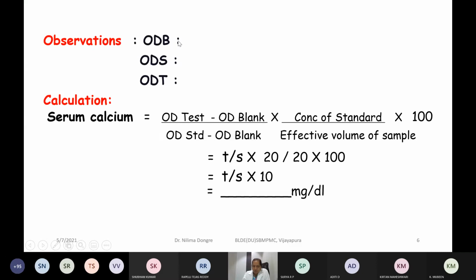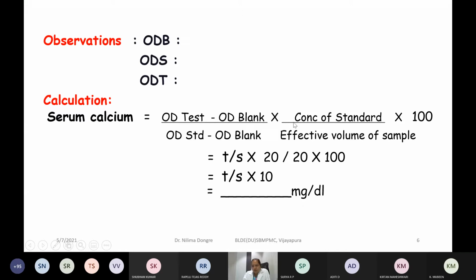Remember, this additional intensity we are going to subtract from that of test and standard. So this step is OD of test minus OD of blank upon OD of standard minus OD of blank. That means now both will be equal, or you can say uniform. We are doing subtraction of blank reading from both test as well as standard. So all the uniform experimental conditions will be maintained here. And then that also is followed in the formula for calculation.